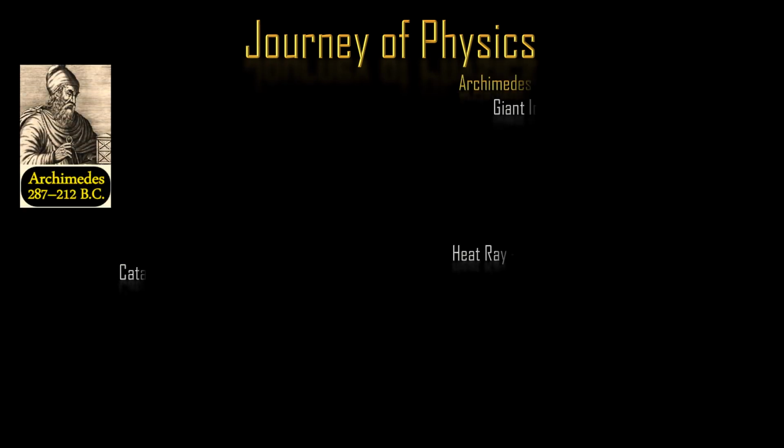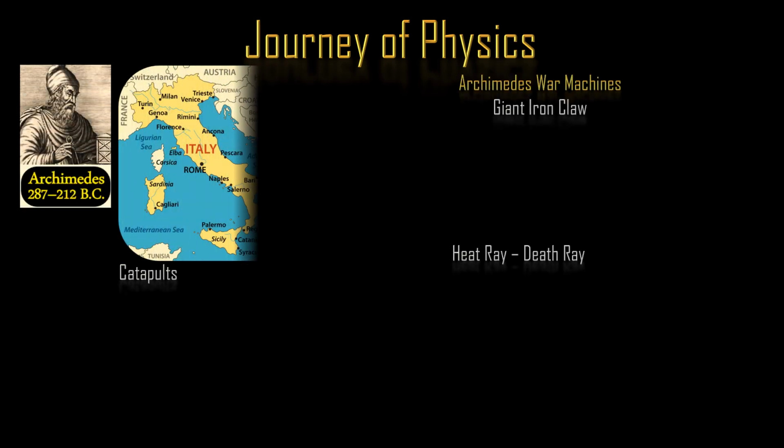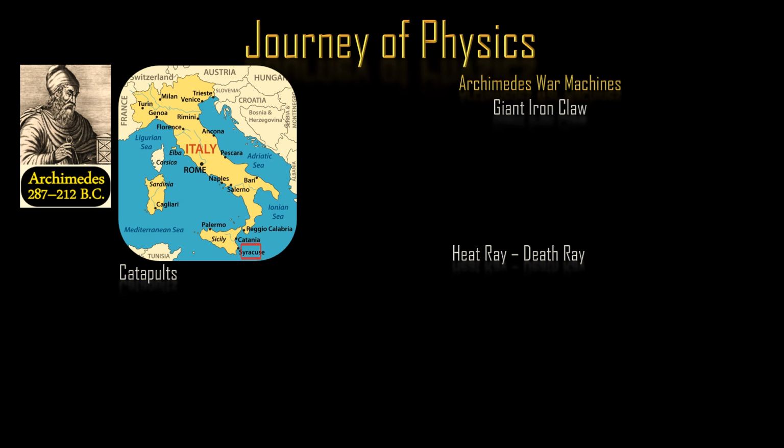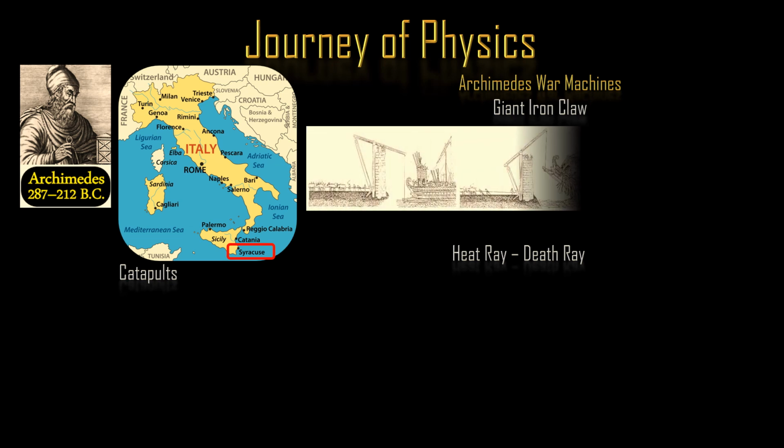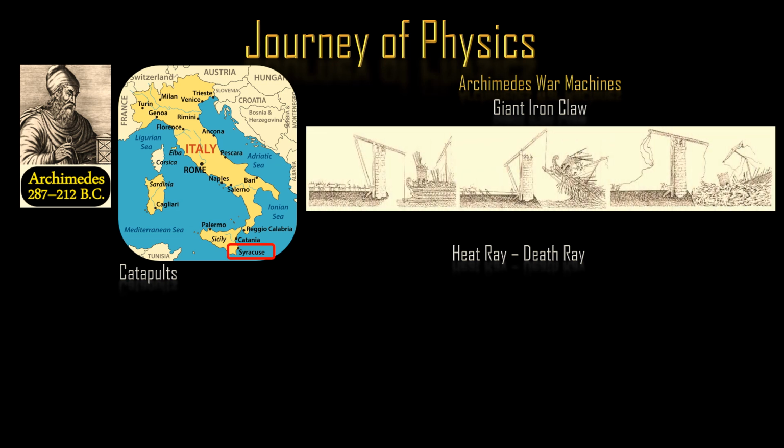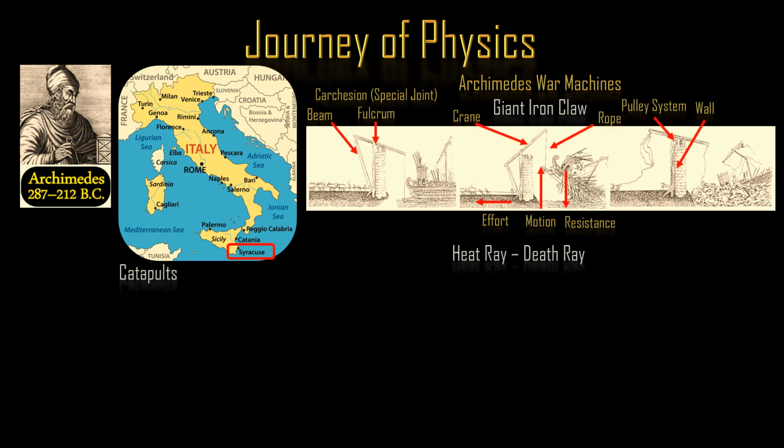Archimedes' war machines. Syracuse, his hometown on the island of Sicily in the Mediterranean, was constantly under the threat of attack by the Romans. When 60 Roman ships under the command of Marcus Claudius Marcellus laid siege to the city in 214 BC, Archimedes used his knowledge of physics to fend off Roman ships approaching the fortified walls of Syracuse.